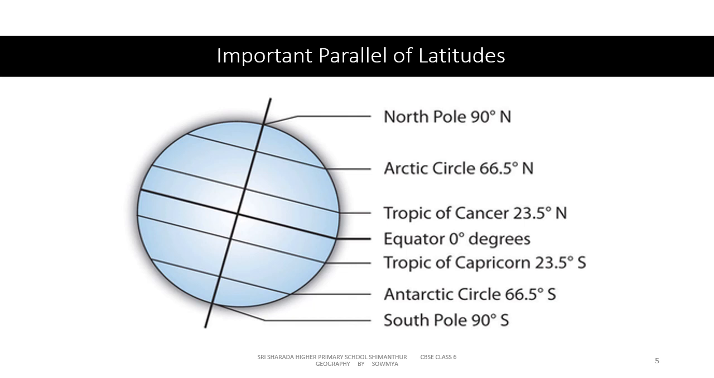Important parallel of latitudes. Tropic of Cancer, 23.5 degree in the northern hemisphere. Tropic of Capricorn, 23.5 degree in the southern hemisphere. Arctic Circle at 66.5 degree north of the equator. Antarctic Circle at 66.5 degrees south of the equator.